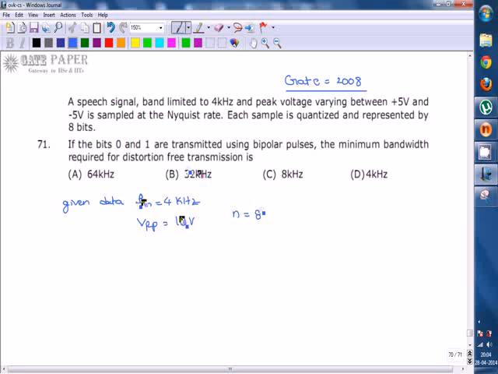If the bits 0 and 1 are transmitted using bipolar pulses, what is the required minimum bandwidth for distortion free transmission?